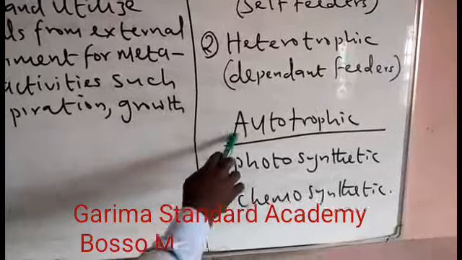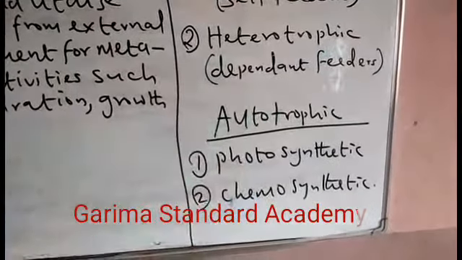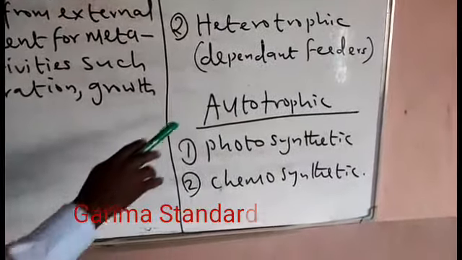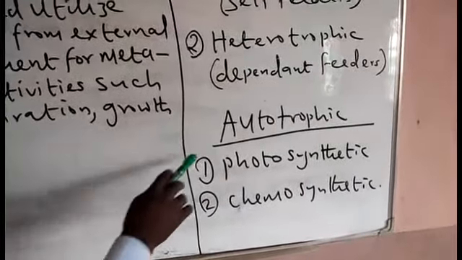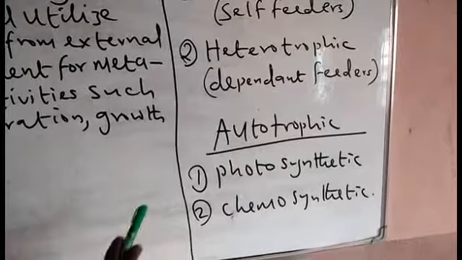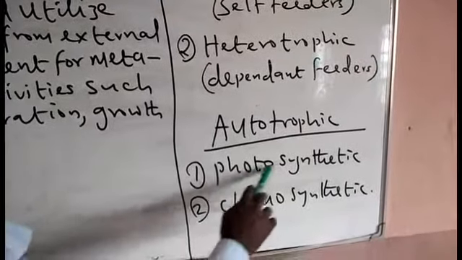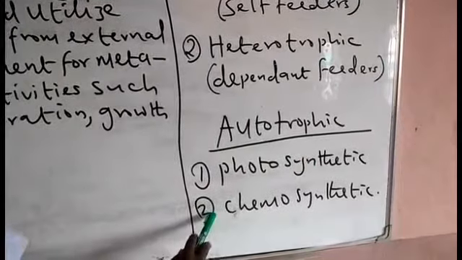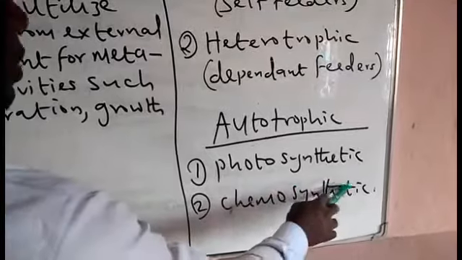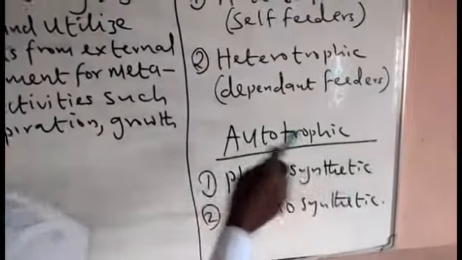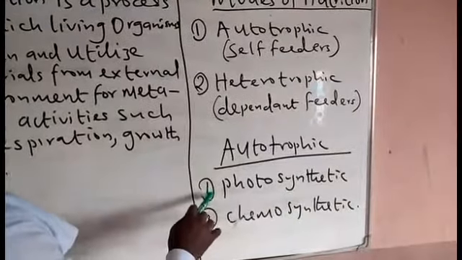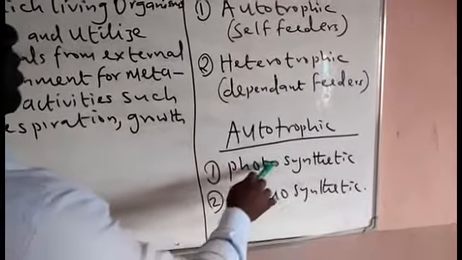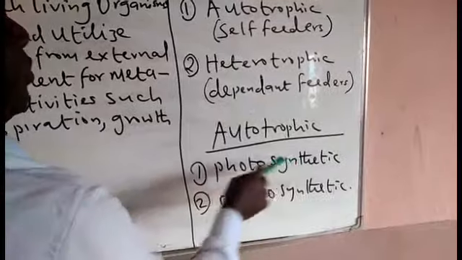Let's talk about the autotrophic mode of nutrition now. In the autotrophic mode of nutrition, we have two types. We have photosynthetic and chemosynthetic. But in today's lesson, we are going to be looking at the photosynthetic mode of nutrition.